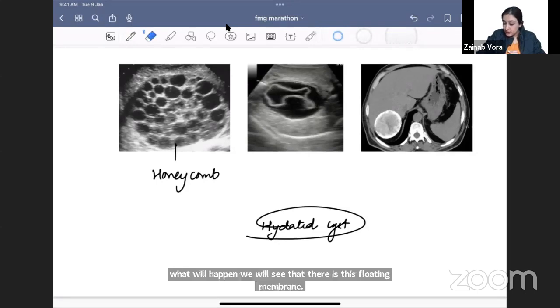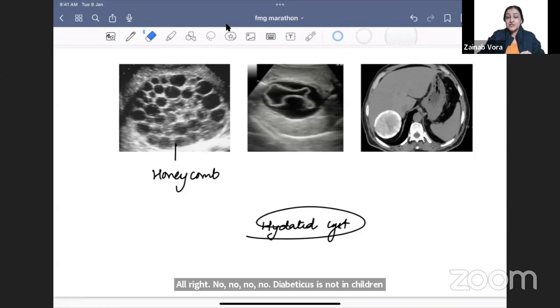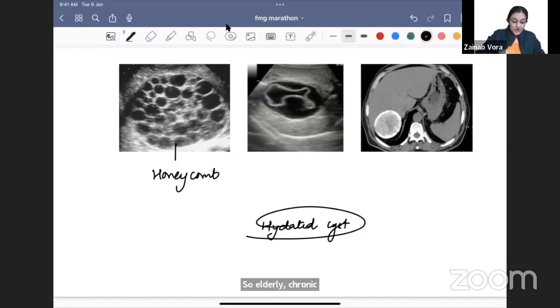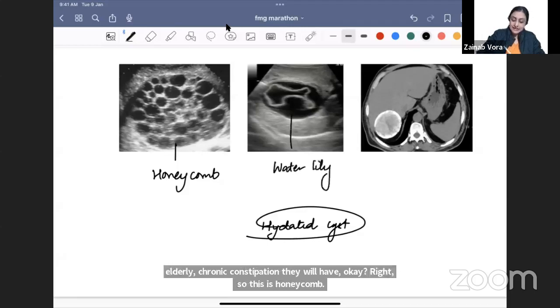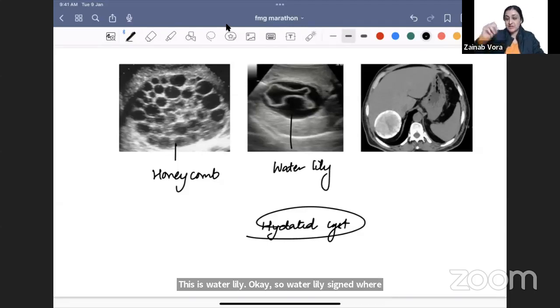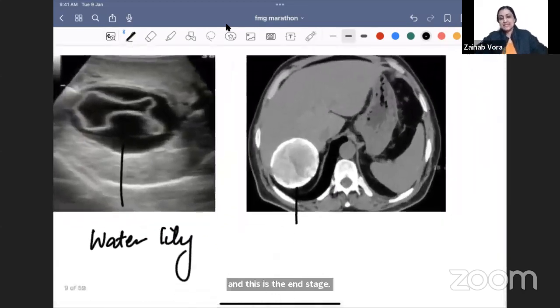All right. No, no, no. Diverticulosis is not in children. It is in the elderly population. All right. So elderly, chronic constipation, they will have. Okay. Right. So this is honeycomb. This is water lily. Okay. So water lily sign, where you see that the membrane has degenerated and it's floating. And this is the end stage. Tell me the investigation. CT, NCCT, CCT, MRI and X-ray.